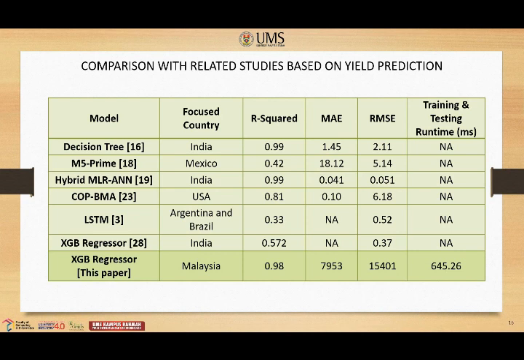Our proposed regression model, XGBoost, also shows comparable performance to decision tree and the hybrid MLR ANN with 0.98, 0.99, and 0.99 respectively, and outperforms all the other models in the R-squared metric. As for the root mean square error and mean absolute error, both the RMSE and MAE are negatively oriented scores, whereby lower values are better, but the range of the values of all the other authors differs, thus making it hard to compare the values.